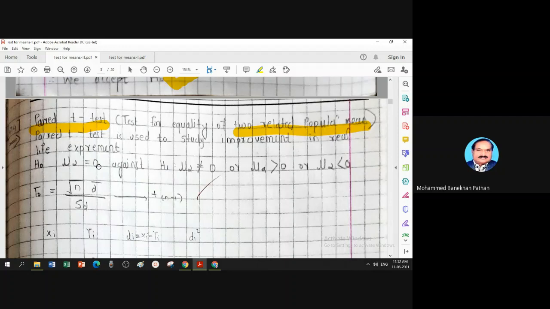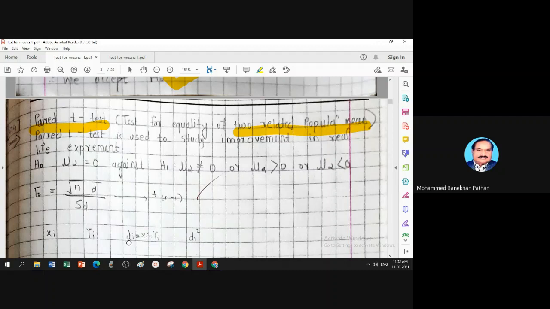Before and after observations are equal, no improvement. If I say not equal to 0, then the next question in the mind is whether it is greater than 0 or less than 0.